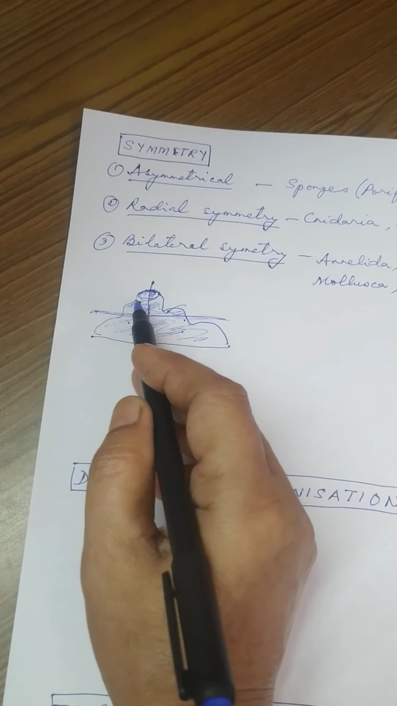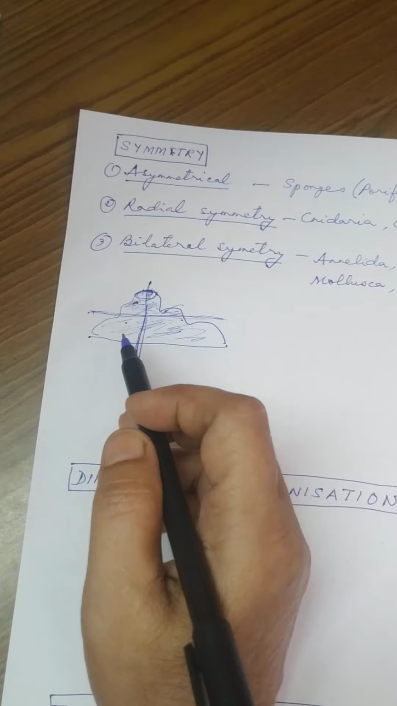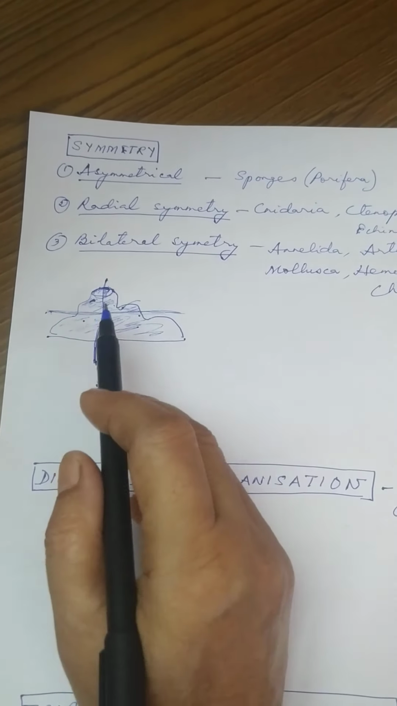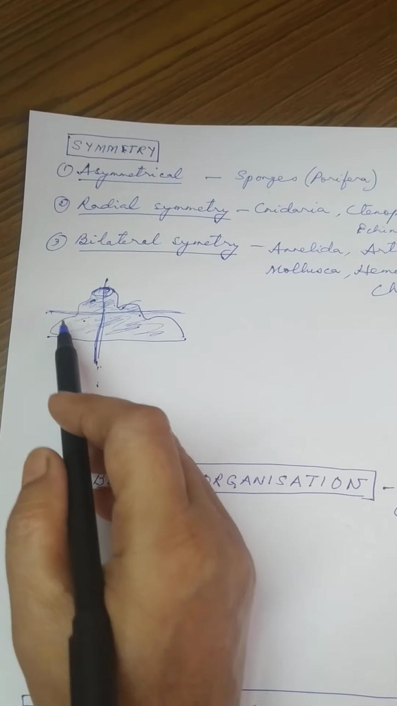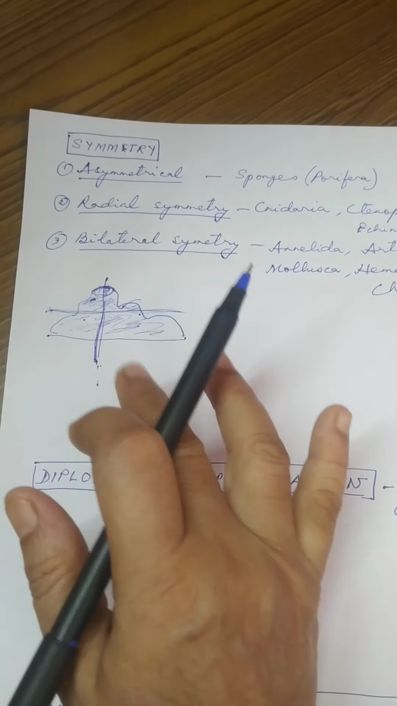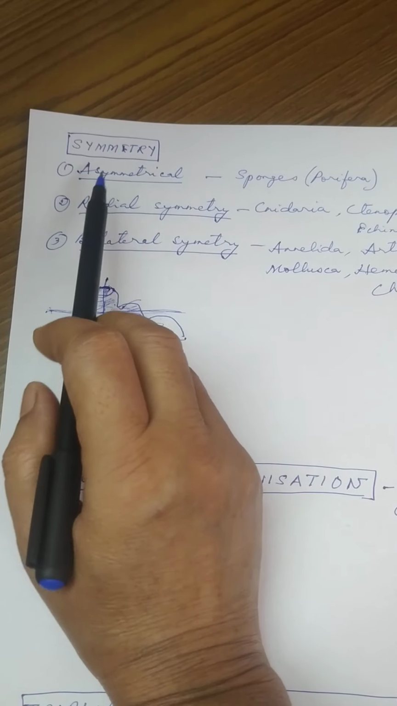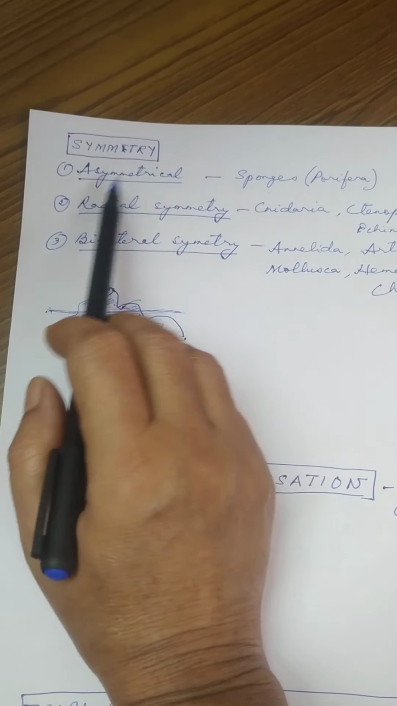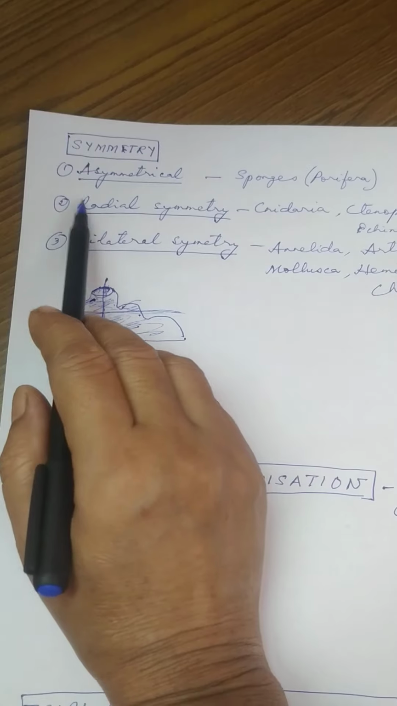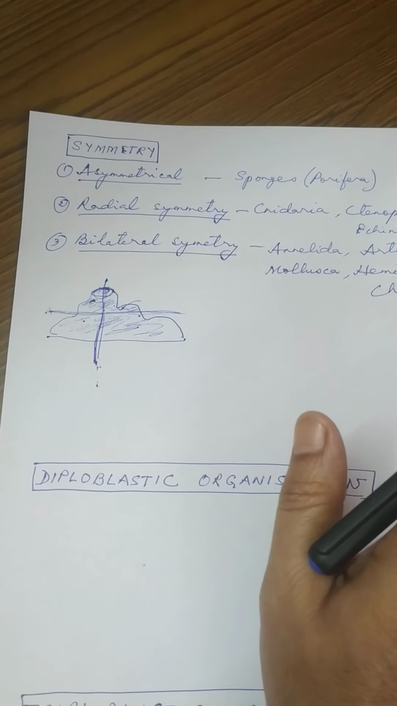Okay, now a shape. So when you divide the animal by longitudinal division or by transverse division and you do not get similar parts, then that kind of symmetry is called what? Asymmetry. Okay, it is called asymmetry. It does not have symmetry.